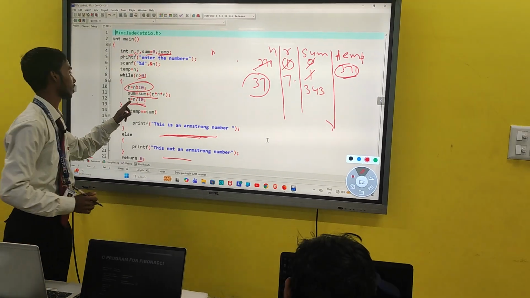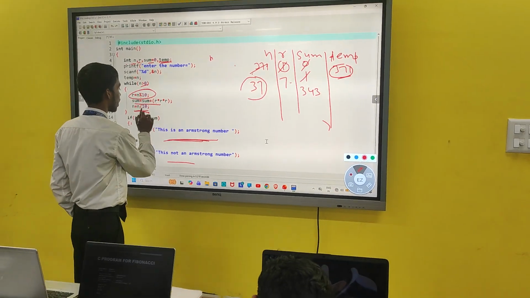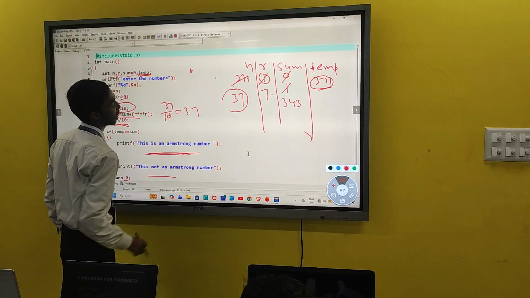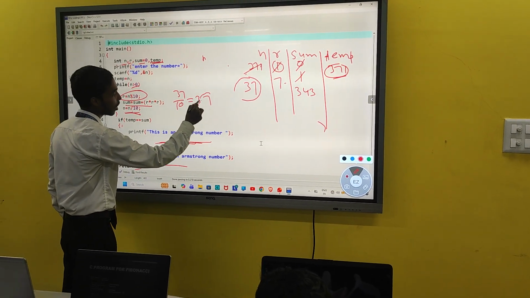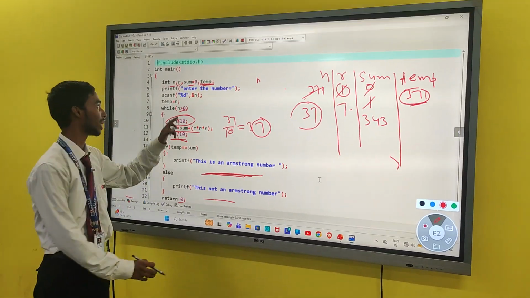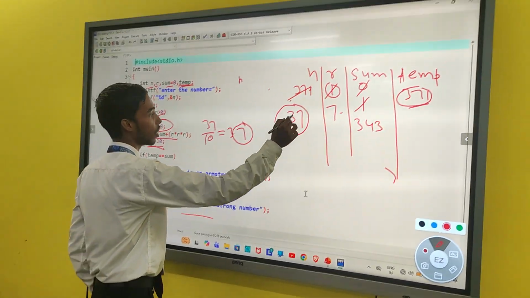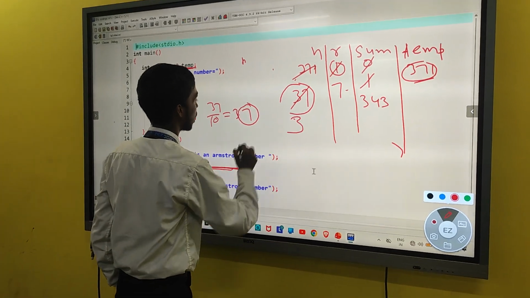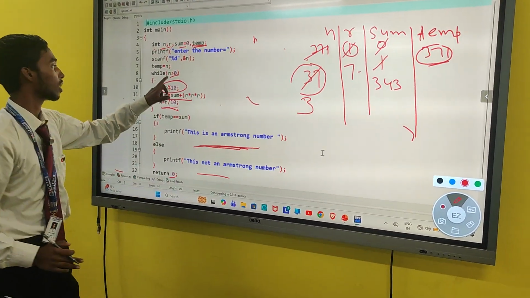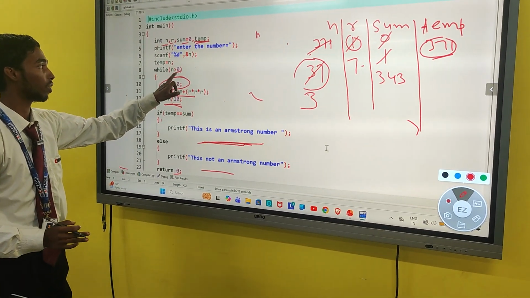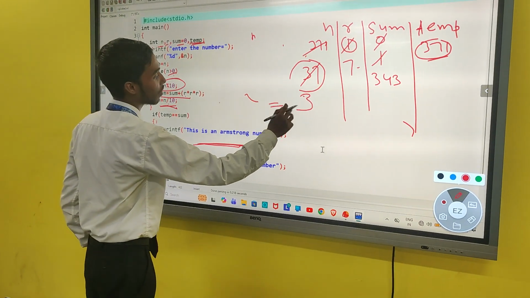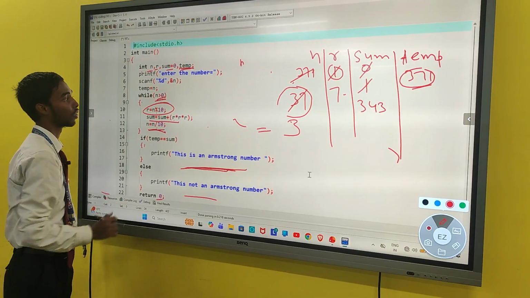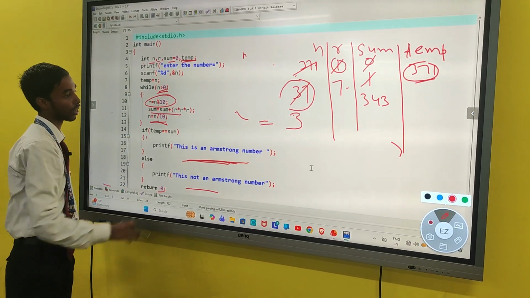Now again, 37 divided by 10 gives 3.7. Again we will exclude this value because our data type is int. So the new value of n is 3. Now after entering the new value of n, this satisfies the while loop. Now again this will run.